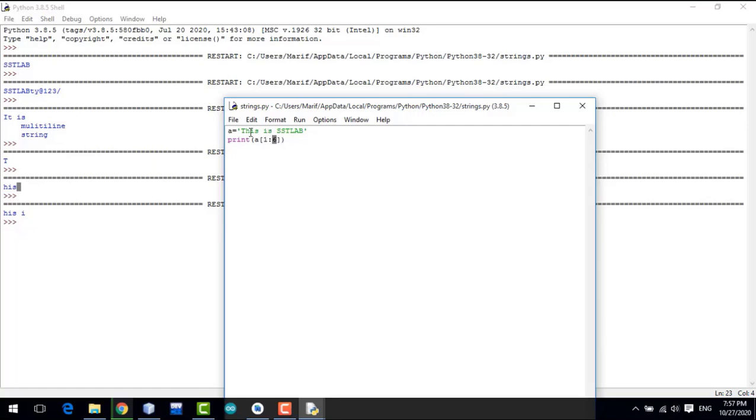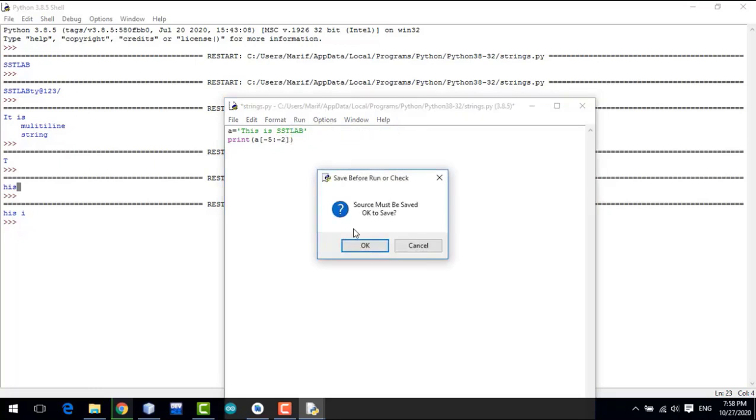So here it is printed from 1, 2, 3, 4, 5. It now included the S as is on the 6th address. So this is the concept of slicing. You can also use the minus address range. So if I write here minus 5 to minus 2, so run it.